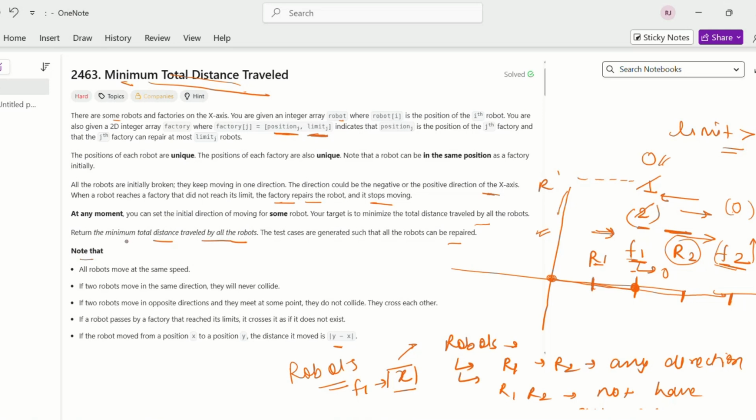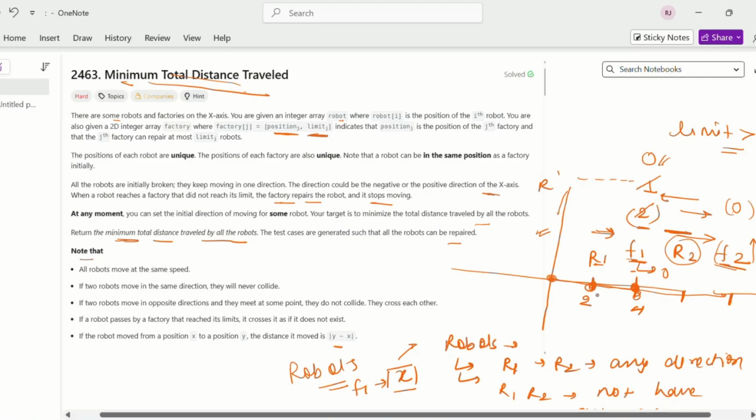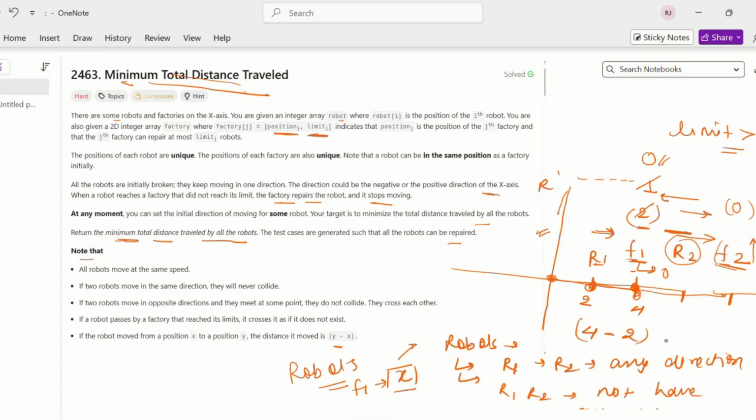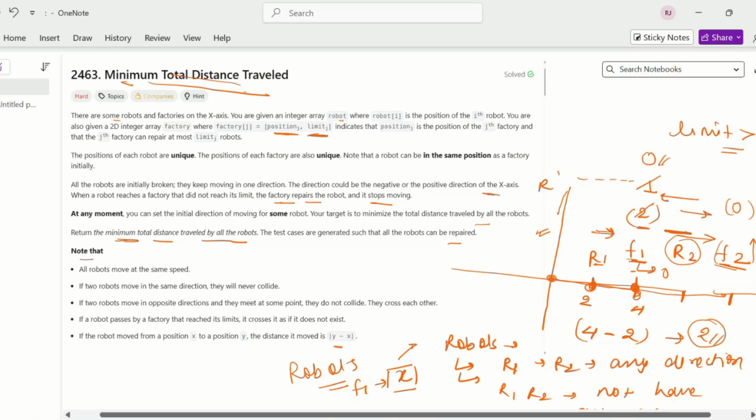And in this case, we need to minimize the total distance traveled by the robots. If a robot is at 2 and the factory is at 4, the robot needs to move till 4 to repair itself. So it will move a distance of 4 minus 2, that is 2. Like that, we get the distance each robot takes to reach its corresponding factory, and we need to sum all the distances and find the minimum total distance. So how will we do this?